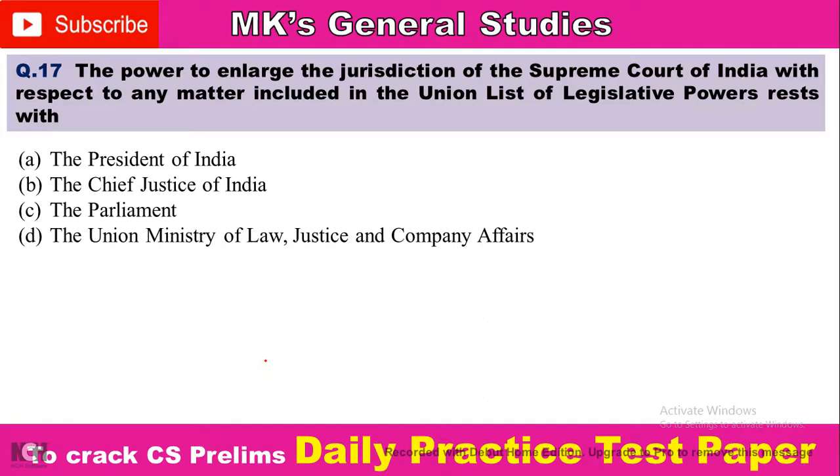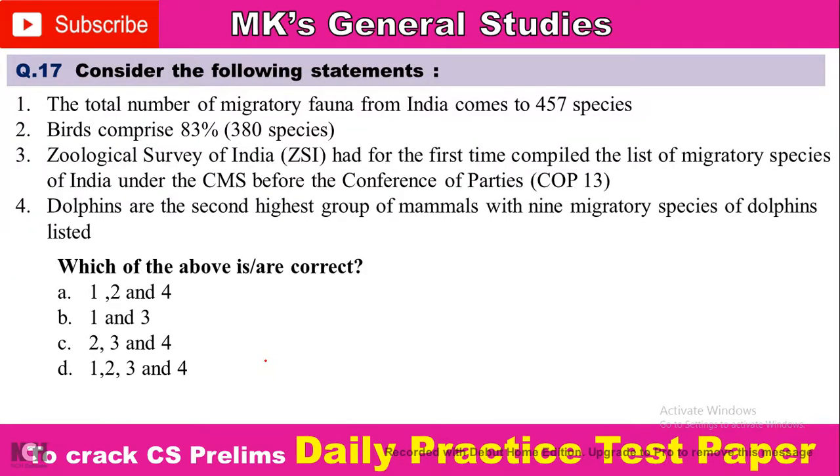So next question is question number 18. So this is question number 18 actually, not 17.